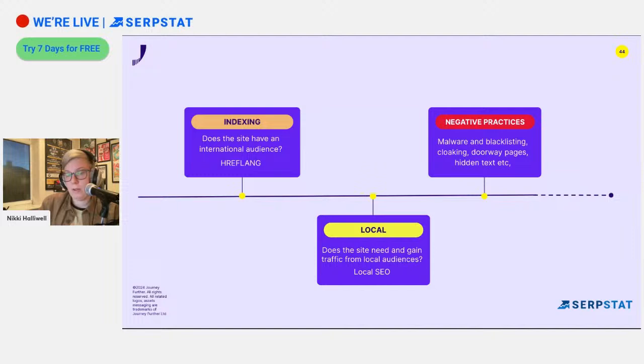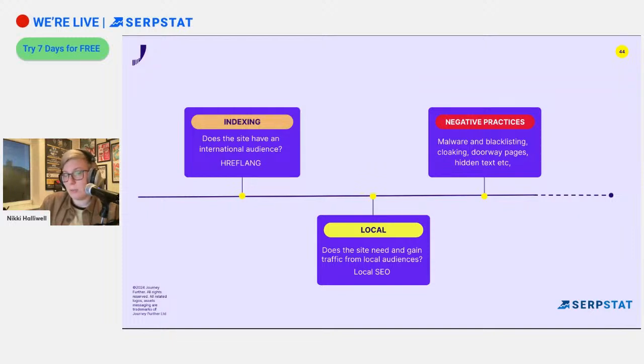And then finally, the last area that I look at within my tech audits is negative practices. So these might be things where there's use of malware on the website. There might be blacklisting, which means they've been marked down, if you like, to put it in basic terms. They've been marked down because they've been doing naughty practices, negative practices, by search engines. So, they might have manual actions against them where Google has caught them out, and things like that.